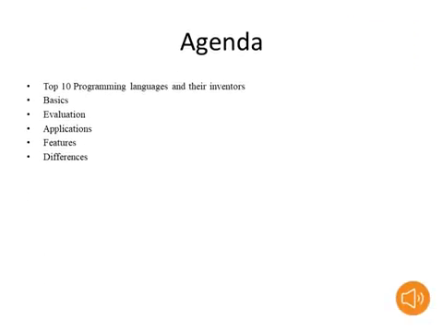Okay, coming to our today's agenda. First we will discuss what are the top 10 programming languages and their inventors. Next we will move to what are the basic concepts of Java and Python. What are the applications of Java and Python?